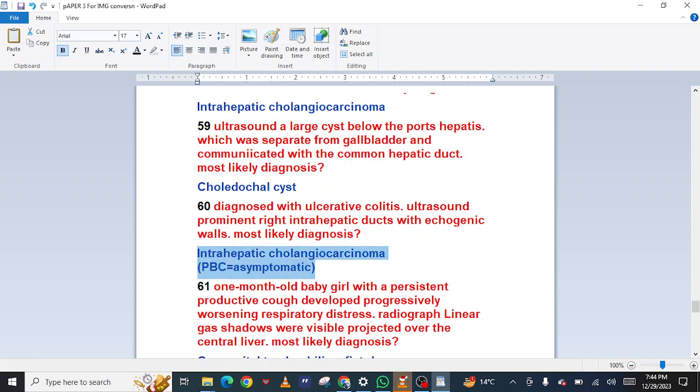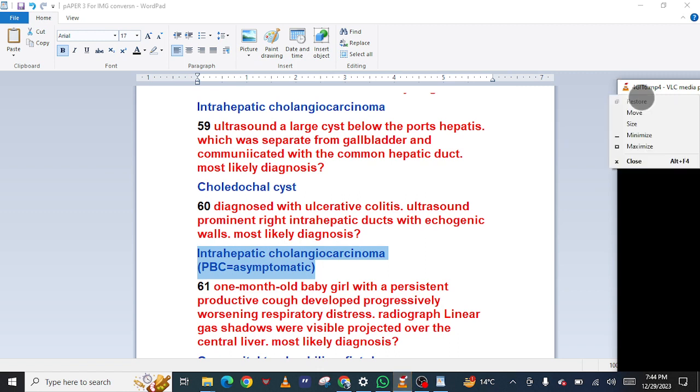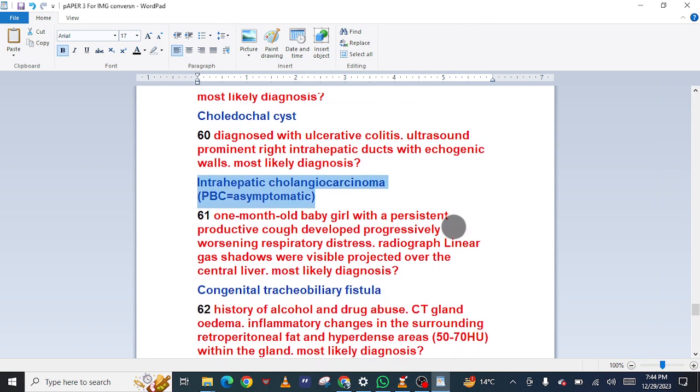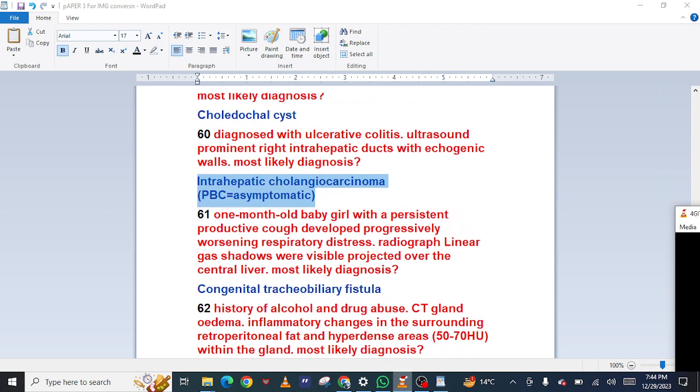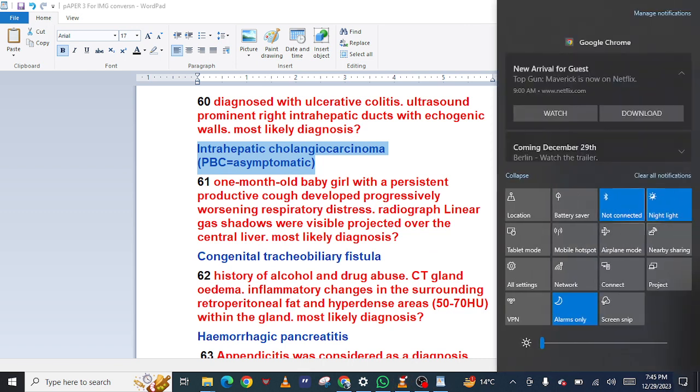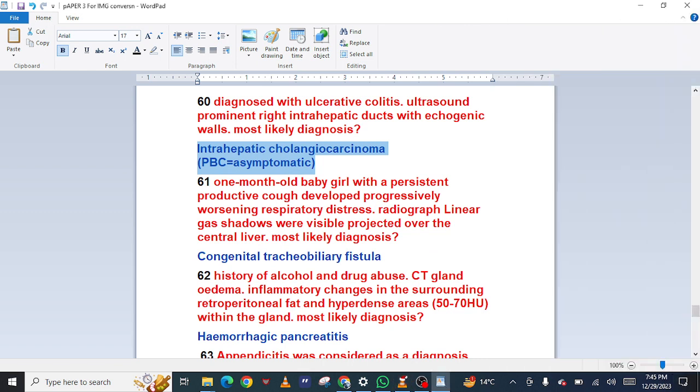61: 1-month-old baby girl with a persistent productive cough developed progressively worsening respiratory distress. Radiograph: linear gas shadows were visible projected over the central liver. Most likely diagnosis? Congenital tracheobiliary fistula. 62: History of alcohol and drug abuse. CT: gland edema, inflammatory changes in the surrounding retroperitoneal fat, and hyperdense areas, 50-70 HU, within the gland. Most likely diagnosis? Hemorrhagic pancreatitis.